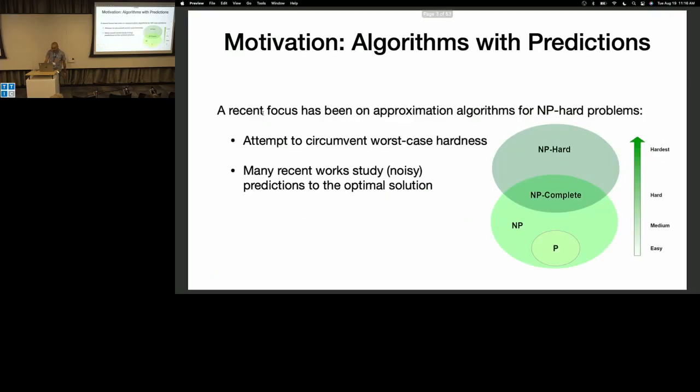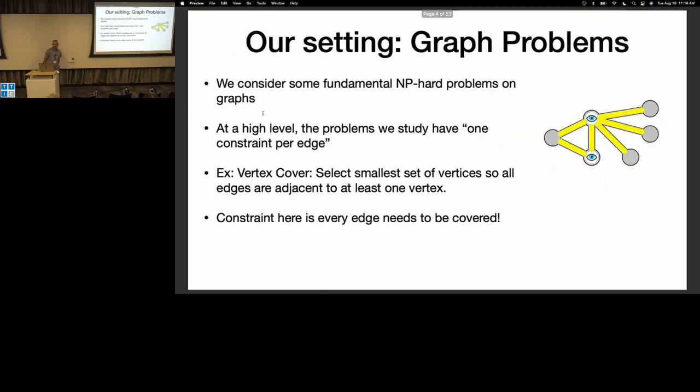Our paper focuses on a particular class of problems, in particular NP-hard problems for graphs. There have been many nice papers recently, which I'll talk about in a bit, that also study this. Now let me talk about a concrete problem. Throughout the talk, I will focus on the vertex cover problem. So, recall the vertex cover problem.